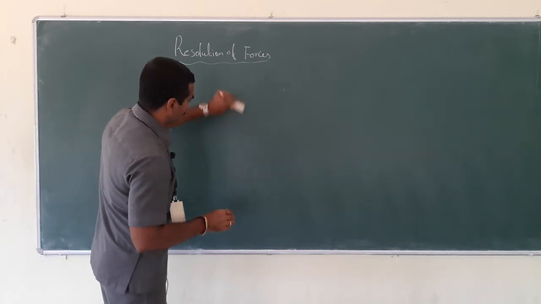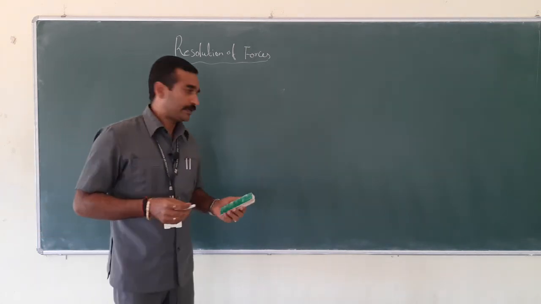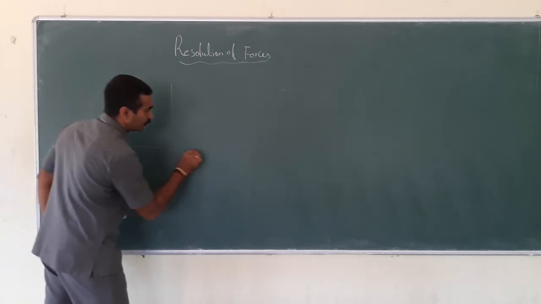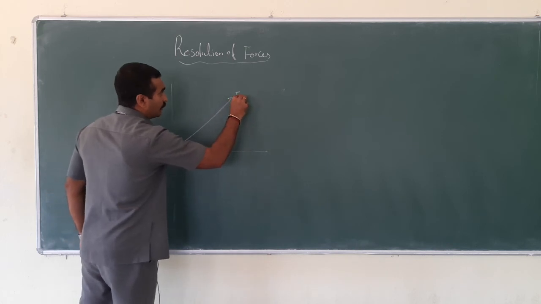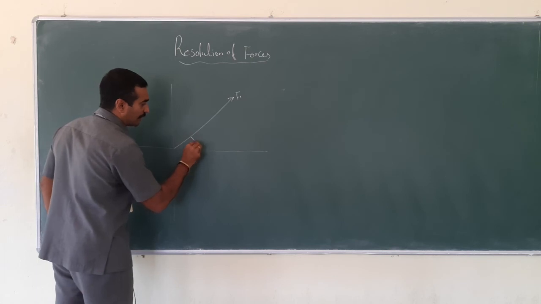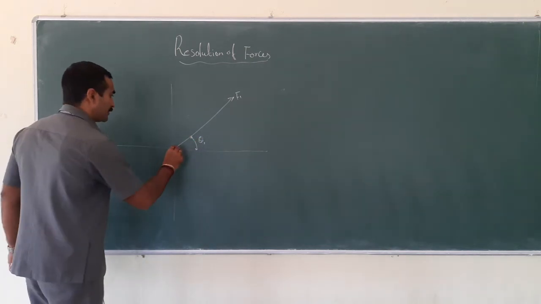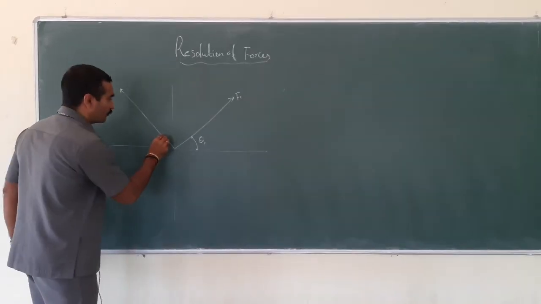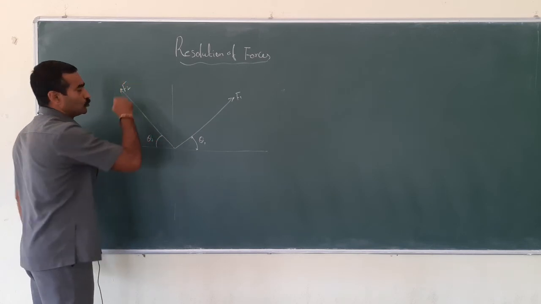Now I am going to draw a diagram where I am going to consider the inclined forces. Considering this inclined force as F1 and the angle with the horizontal taken as theta 1, and in the second quadrant a force which is acting at an angle of theta 2, and the force is F2.